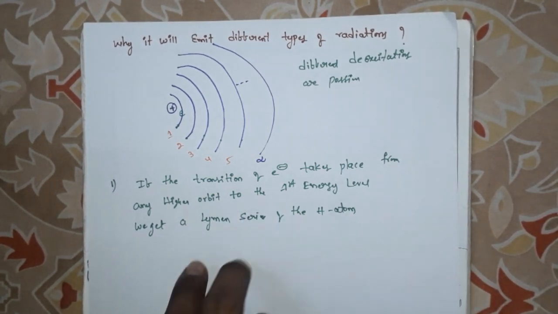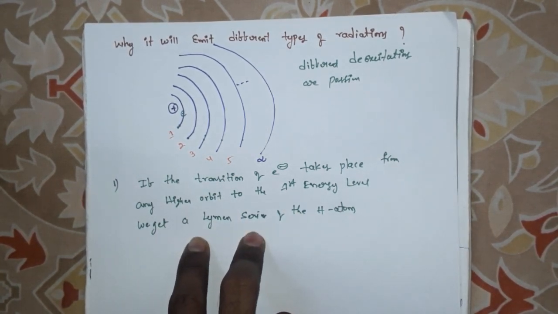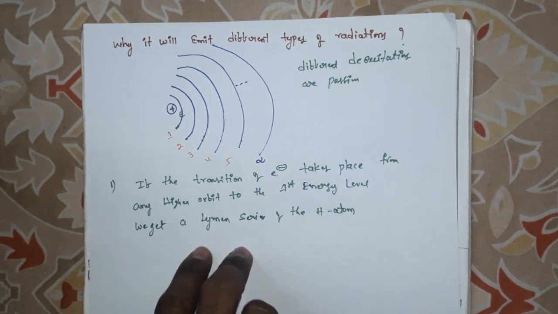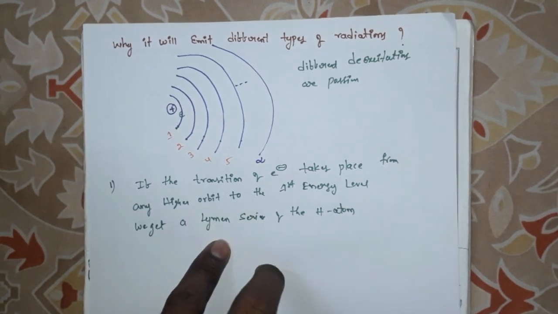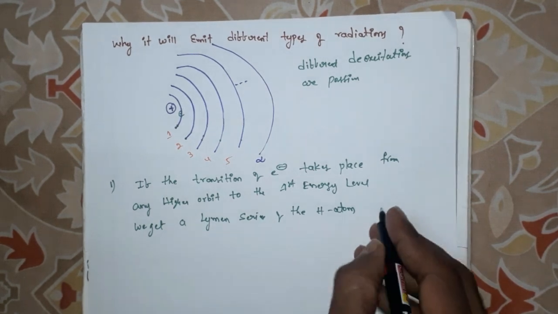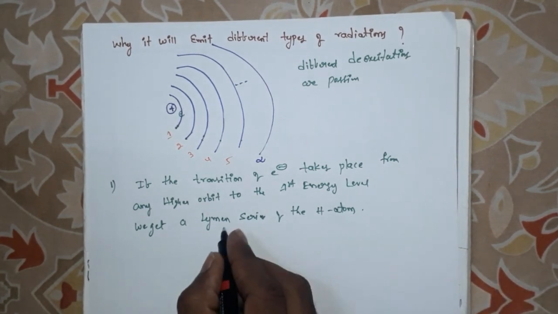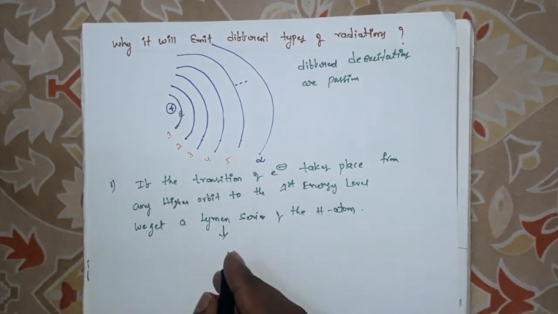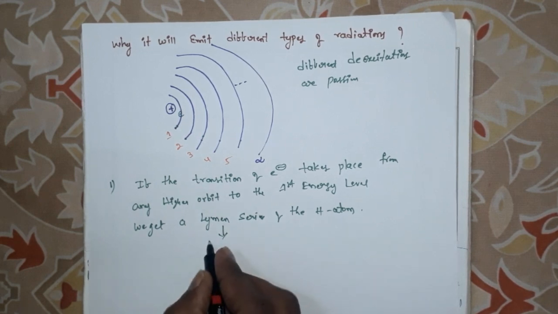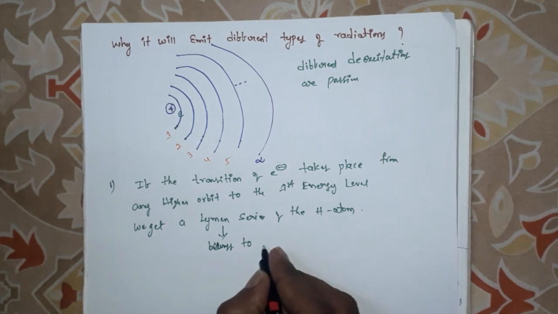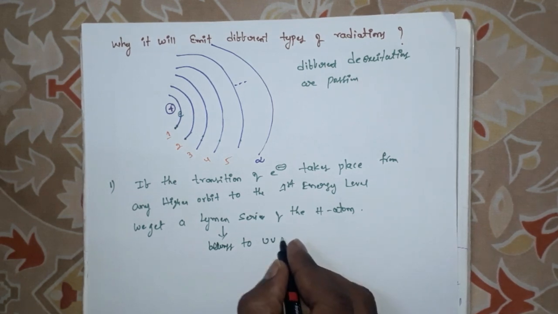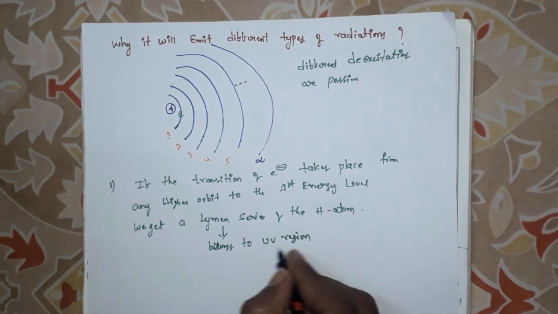This series of lines belongs to the ultraviolet region. The Lyman series or Lyman spectrum belongs to the UV region, the ultraviolet region.